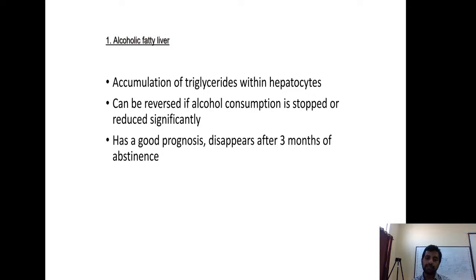This can be reversed if alcohol consumption is stopped, and it has a very good prognosis. If you stop alcohol, this reverts back to normal. The fat deposited in the liver is either exported or consumed.